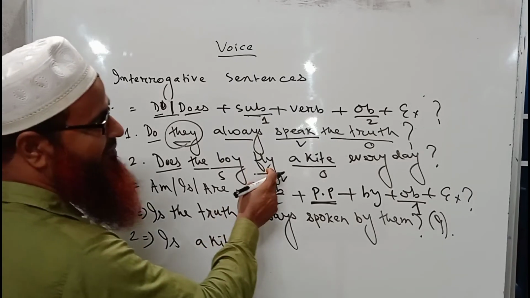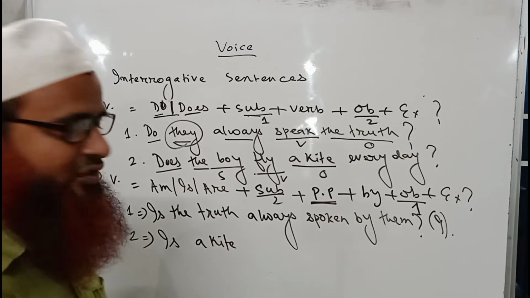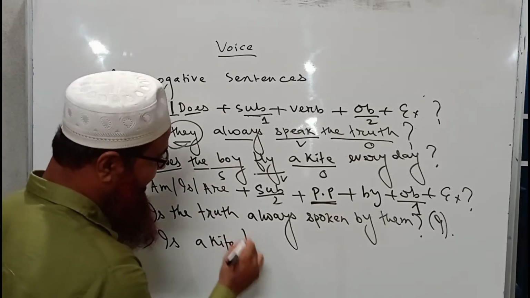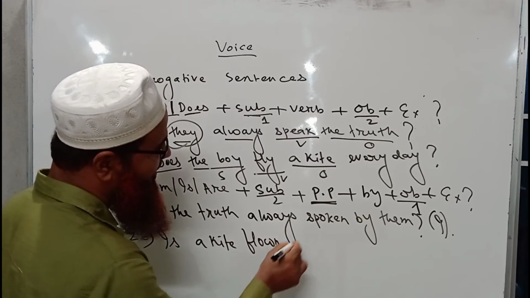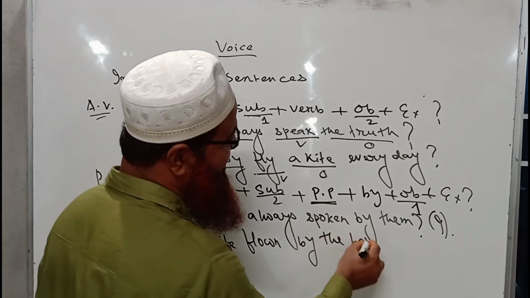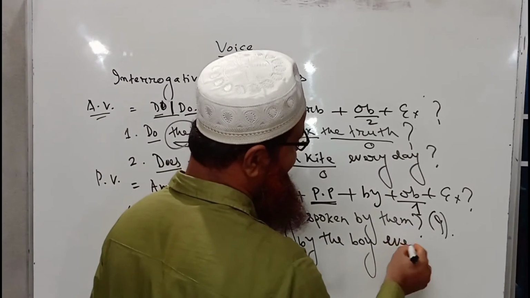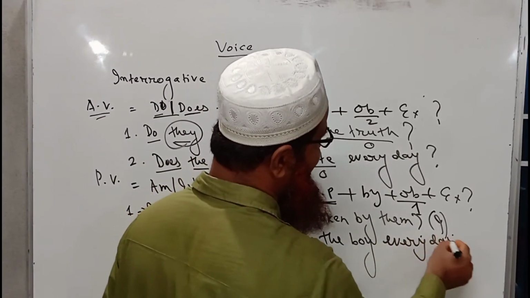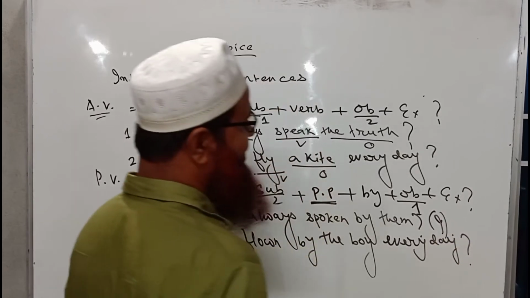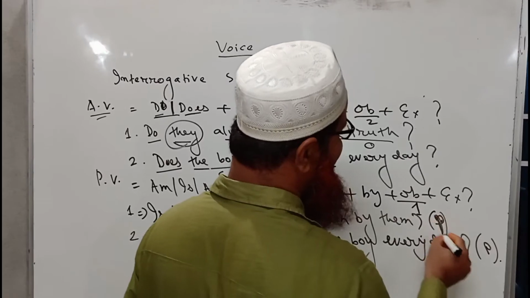Then we have to use the past participle form of the verb, and it is fly, flew, flown. It will be flown. Is a kite flown by the boy, and the extension here is every day. So we will write every day. So this will be the basic form of the sentence.